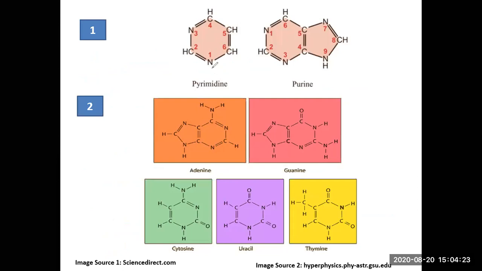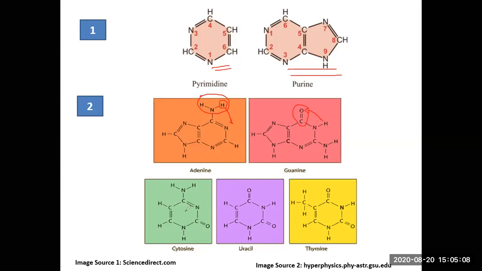So this is the pyrimidine ring, this is the purine ring. We have understood it earlier also. So these are the different purine bases. This is adenine and this is guanine. So you have an amino group here. This hydrogen atom is mobile. It can come here also. Because of this mobility of the hydrogen atom, this amino group changes to imino group. Similarly, you have a carboxyl group here, or keto group you can say. This adjacent hydrogen atom is mobile. It can be shifted here. So this keto group gets converted to enol group. So this brings about the tautomeric shift.